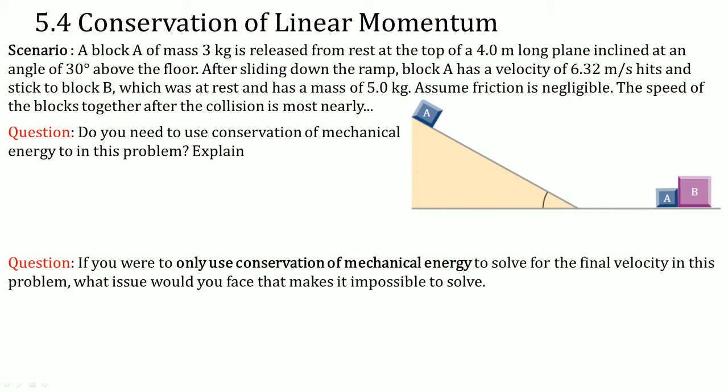Scenario: a block A of mass 3 kilograms is released from rest at the top of a 4.0 meter long plane incline at an angle of 30 degrees above the floor. After sliding down the ramp, block A has a new velocity of 6.32 meters per second, hits and sticks to block B, which was at rest and has a mass of 5.0 kilograms. Assume the friction is negligible.